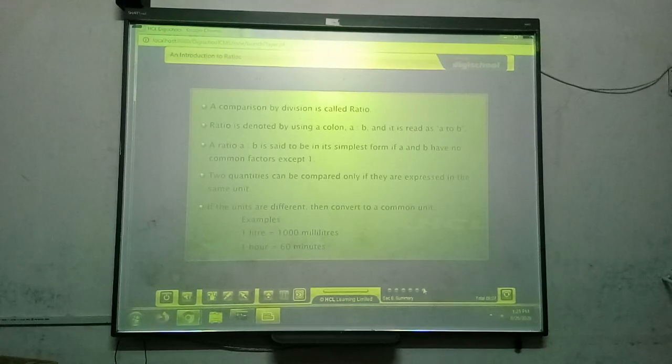A comparison by division is called ratio. Ratio is denoted by using a colon: A ratio B. It is read as A to B. A ratio B is said to be in its simplest form if A and B have no common factors except 1. Two quantities can be compared only if they are expressed in the same unit. If the units are different, then convert to a common unit.